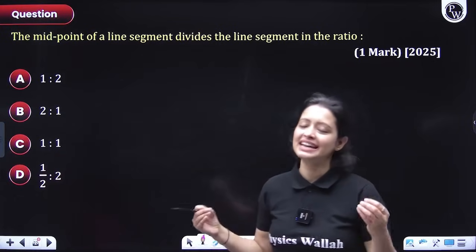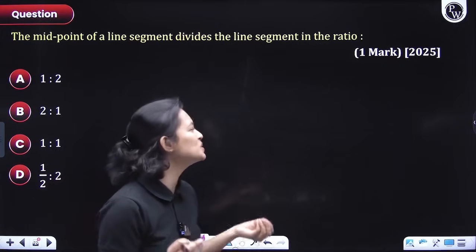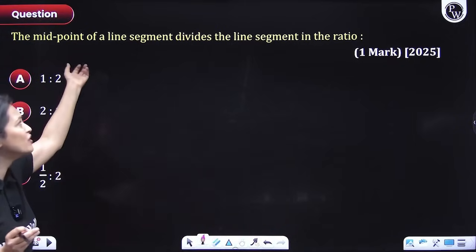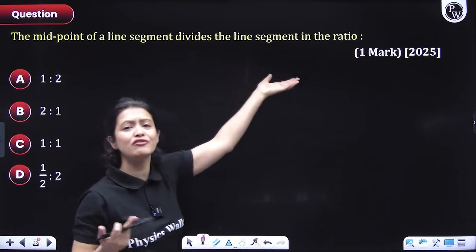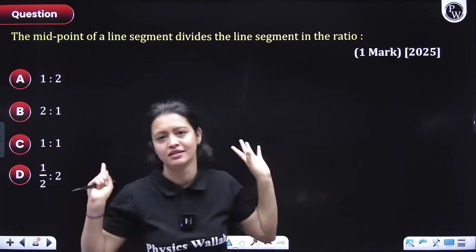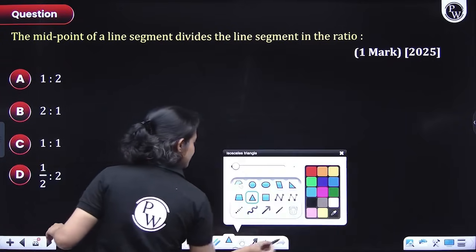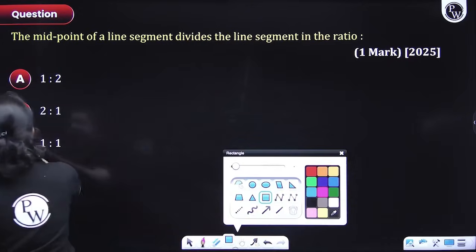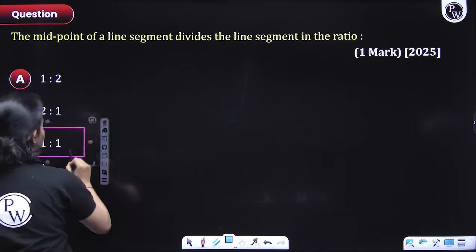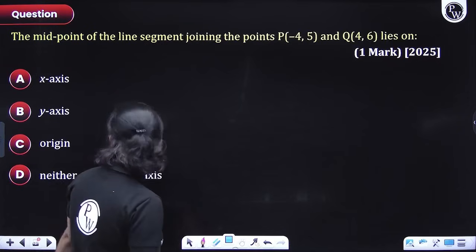This question directly came in 2025, guys, and such an easy question. The question is simply asking that the midpoint of a line segment divides the line segment in what ratio? We just studied 1:1. You studied it, right? So I think you could have answered it really fast, and I hope you did. So option number C is the correct answer, everyone. Pat yourself on the back if you gave the correct answer. Okay, let's move on, guys.